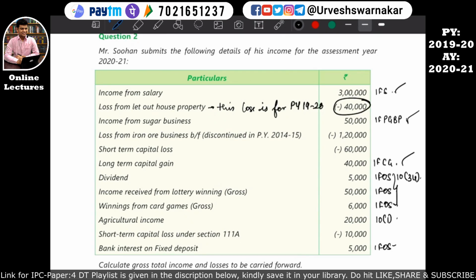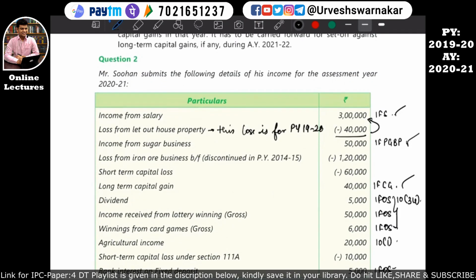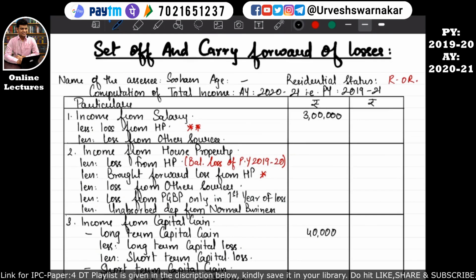So that means this 40,000 can be set off entirely against the other heads of income, as well as it can be set off against the income of house property. But the Income Tax Act has said that if there is a loss of house property, then first set off 2 lakhs from any different heads of income. Okay, so since this is 40,000, we will simply set it off against the income from salary, because there is no income from house property now. Okay, so let's come back to our format book, and we will write your loss from house property is 40,000.